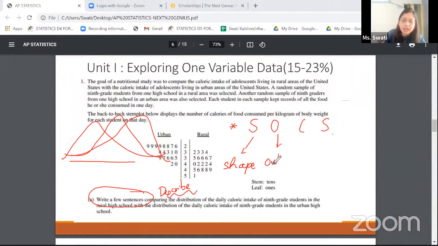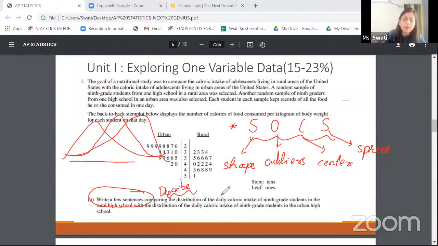O stands for outlier. So if there are any anomalies in your data set, you're supposed to mention them as well. Then comes C, which is the center of the data. So where exactly is the data clustered, or what is the most representative point of the data set, you're supposed to tell them. S is the spread of the data. So how spread out your data is, or what is the range of the values that you have. So these are the 4 key points that I have to keep in mind when I'm attempting a free response question.